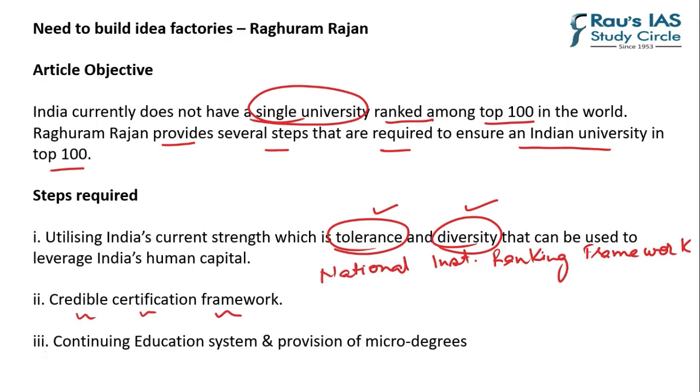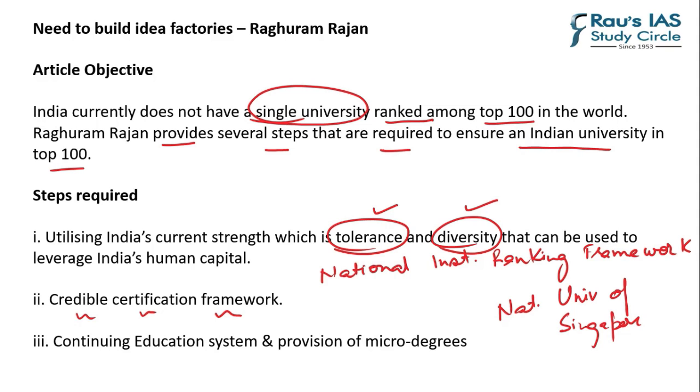Third is a continuing education system and provision of micro degrees. That is very important. Raghuram Rajan provides the example of the National University of Singapore, which allows students to continuously return to take courses over a period of 20 years. Apart from this, micro degrees need to be encouraged that allow individuals to achieve academic recognition for a specific specialization. So these are a few of the steps.